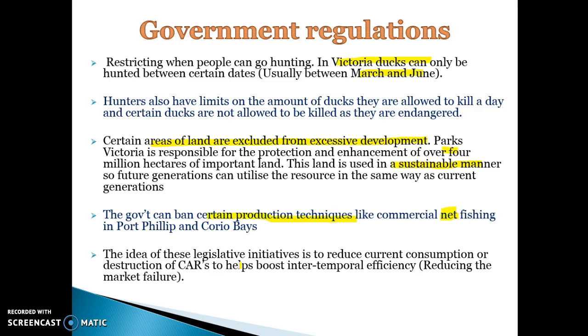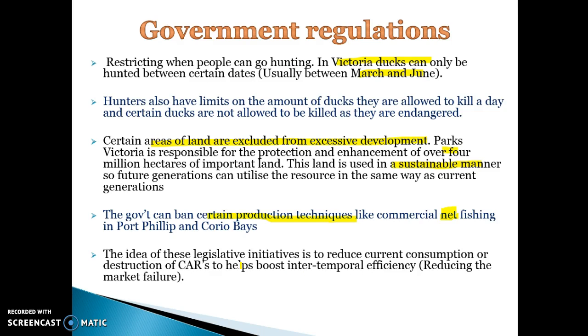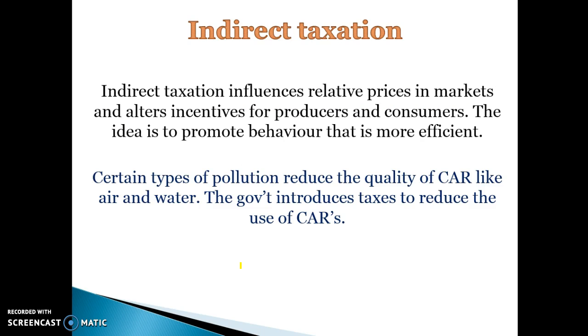You've got the banning of CFCs. You can talk about the fact that you can't kill ducks at certain times of the year, that certain land is protected, and that you can't use nets for fishing in certain areas like Port Phillip Bay and Corio Bay. Another way to protect these types of common access resources is through indirect taxation.